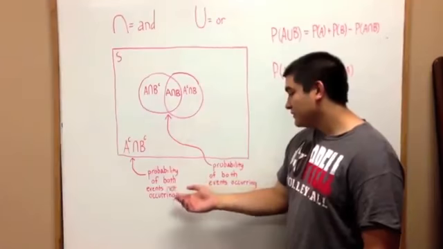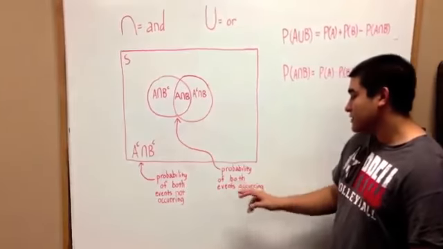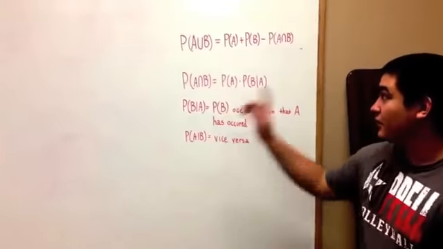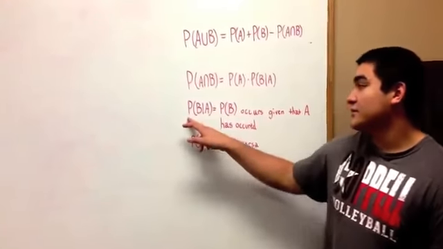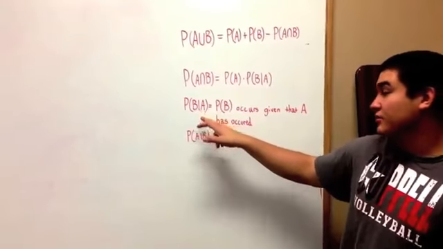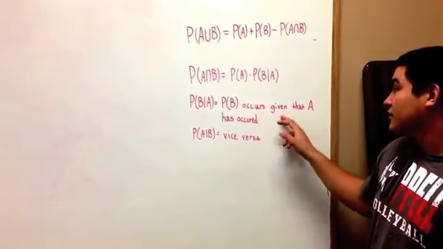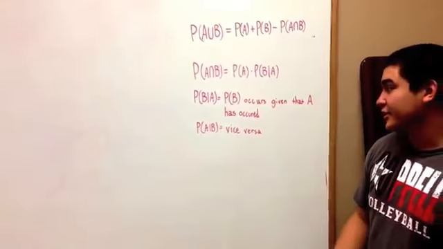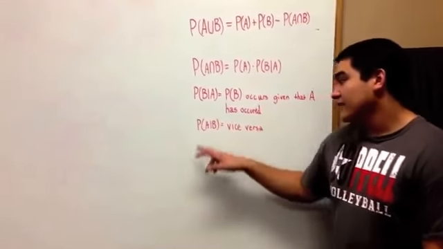And the probability of both events not occurring... to further explain, the probability of B given A is the probability of B occurring given that A has already occurred. And likewise, the probability of A given B.